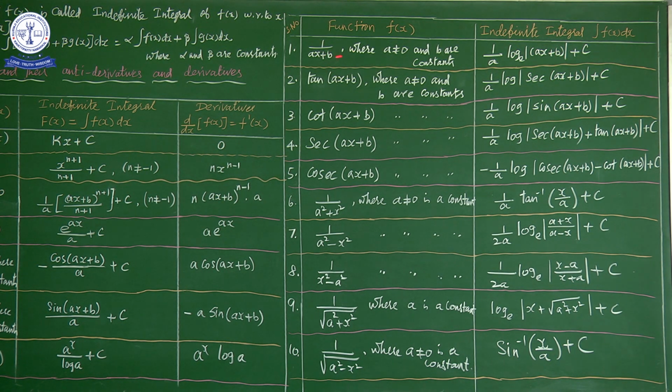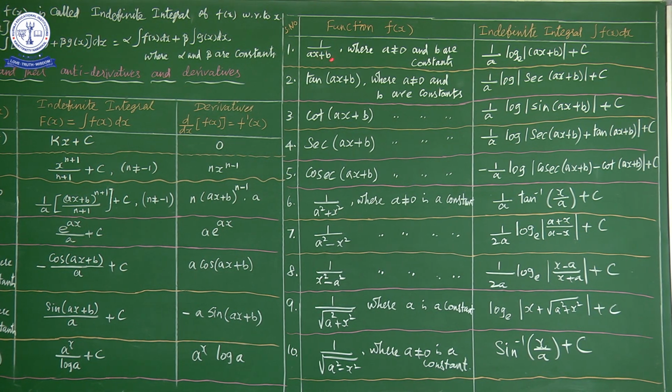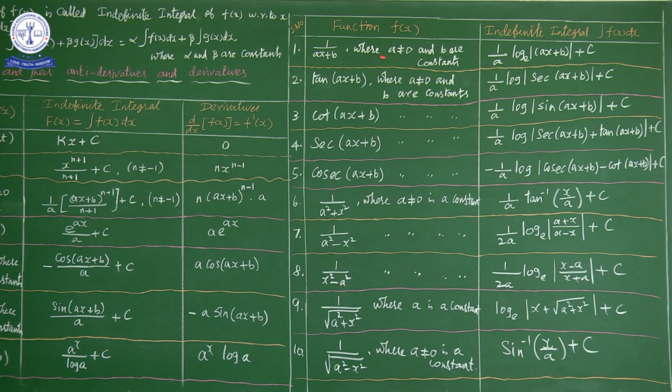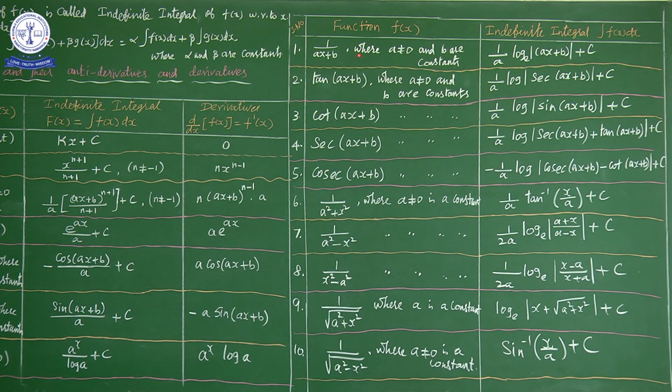So 1 by ax plus b, where a not equal to 0 and b are constants. It looks like 1 by x. So whenever the denominator has an x term, we treat it as x and then replace with a, b, whatever it may be. So this is the way to integrate. What is the integral? Integration of 1 by ax plus b is nothing but 1 by a log modulus of ax plus b to the base e plus c. Why sir, are we using modulus? So that minus or plus, we take the same thing.